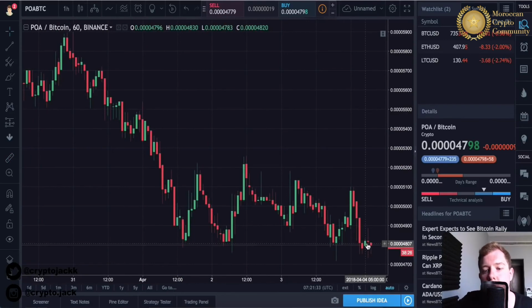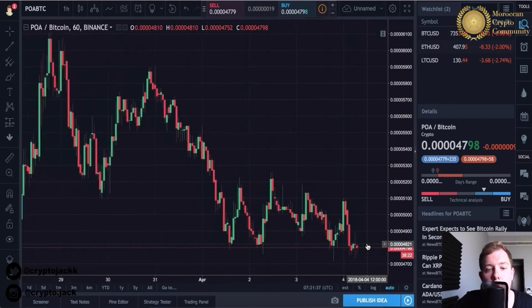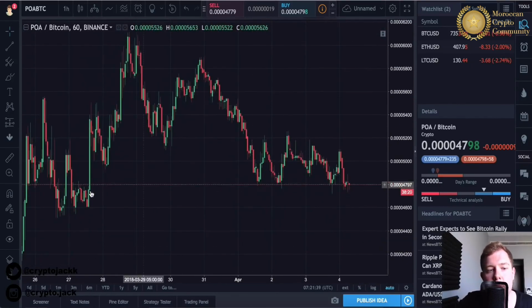Now we can see it's currently down here at 4,800 Satoshis. Well, where do we think it's going to go? If we take a look back at previous levels, we can see there is a lot of support down here at around 4600 anyway, and we're currently at 47 or 4800. So if it did cross below 4700 anymore, I would probably look to wait and not buy, because it may be coming down to this previous support level here.